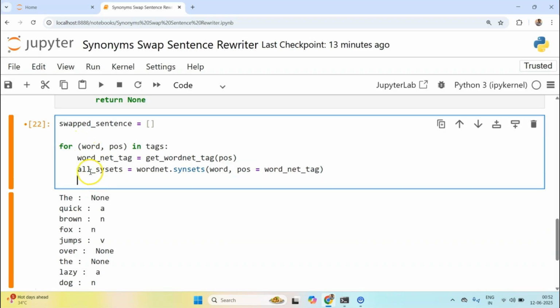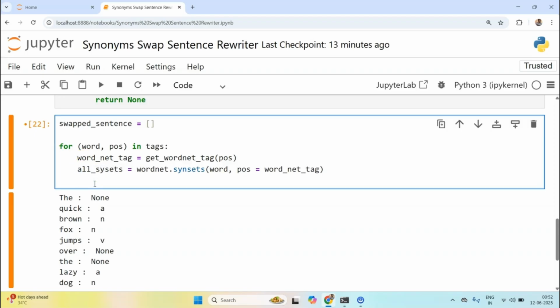Now I will have all synsets for the given word. Now how do I get a synonym from these synsets? Because this is very important, I want to have a synonym.